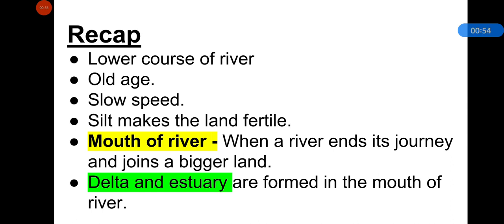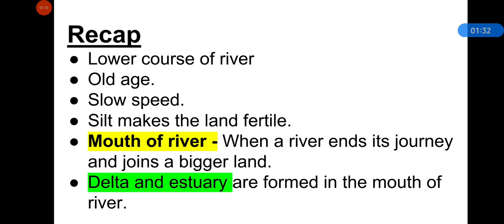And the point where the river ends its journey and empties its water in a big water body such as a sea or ocean, that point is known as the mouth of the river. And at the mouth of the river, deltas and estuaries are formed. A delta is triangular in shape and it is formed due to the deposits of silt over many years at the mouth of the river. And when a river flows